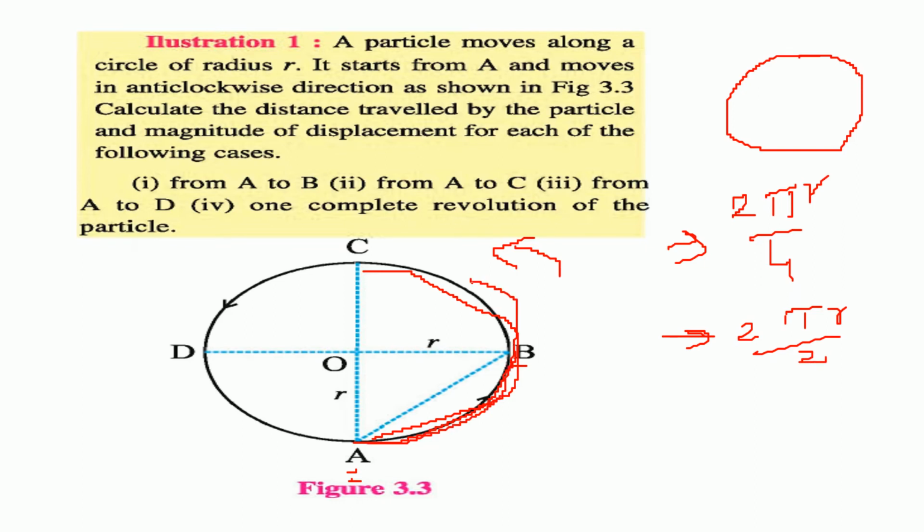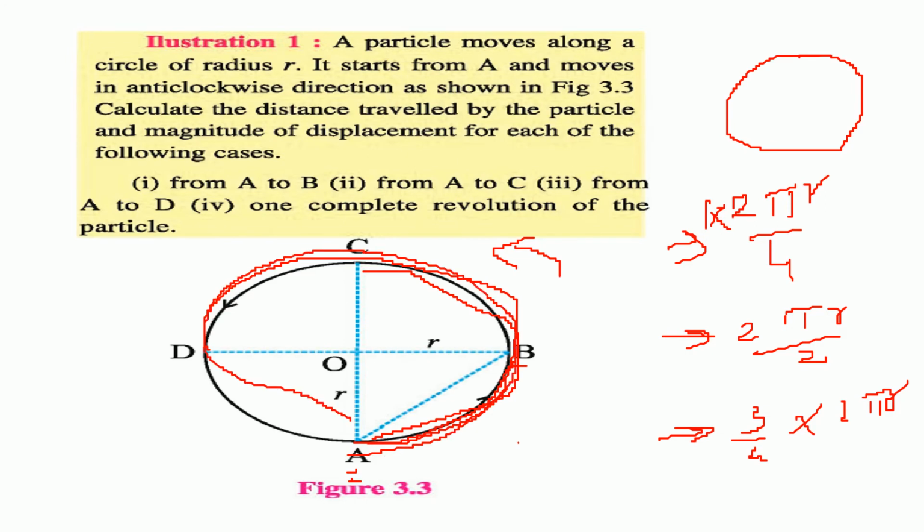How much about this? This is 3/4 of 2 pi r, right? Yes, this is 1/4 of 2 pi r, so this is 3/4. And how about this? If it starts from A and comes back to A, what is the distance? This is the complete 2 pi r. So these are the distances.